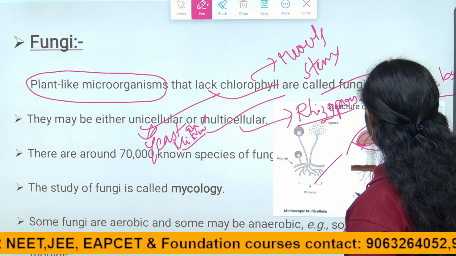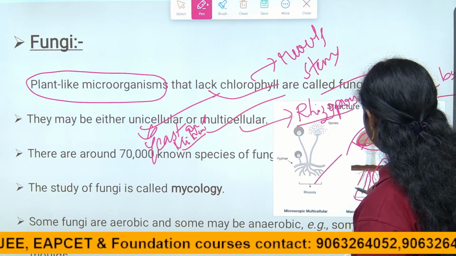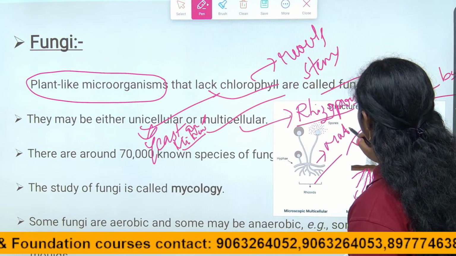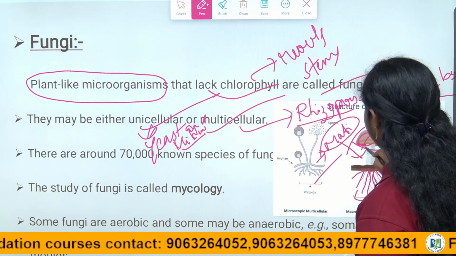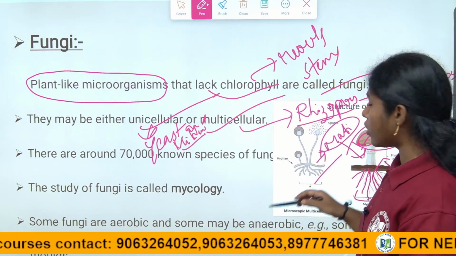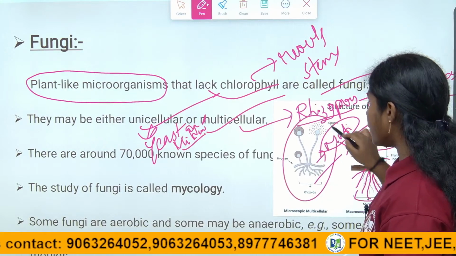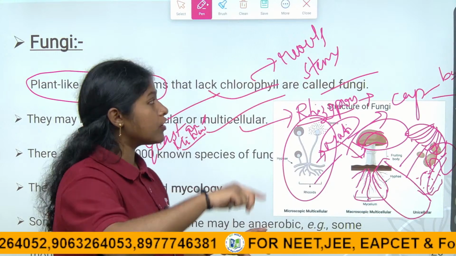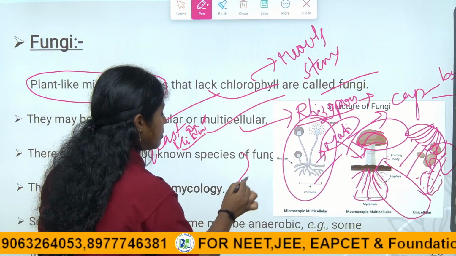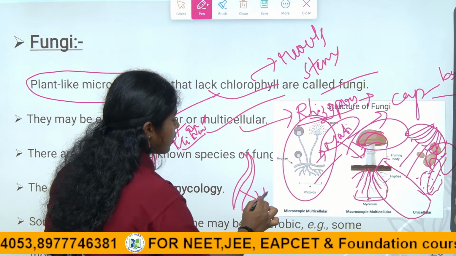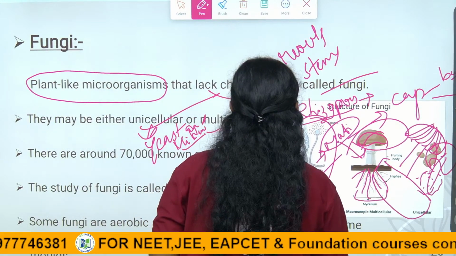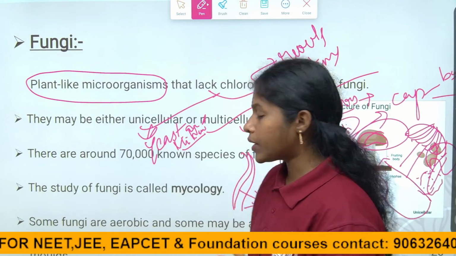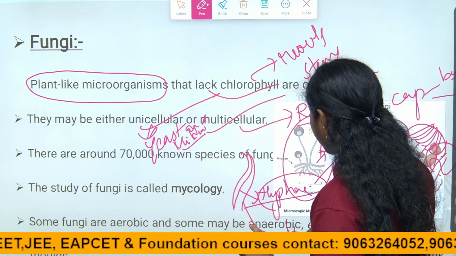So, this is the mycelium. Mycelium is seen in both macroscopic and microscopic organisms. What does the stalk consist of? The stalk consists of slender filament-like structures, which we call hyphae. Right children? The hyphae are twisted and tangled together, and that collection of hyphae we call a mycelium.